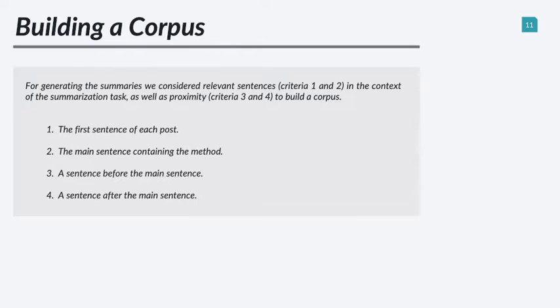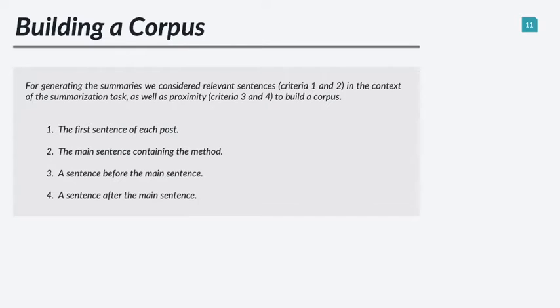As you can imagine, we cannot use all the sentences in a post to generate summaries because most of them are irrelevant. So we need to build a corpus to use them for generating summaries. To build a corpus, we use two heuristics. First, we use the important sentences, and second, we use the proximity criteria to select sentences.